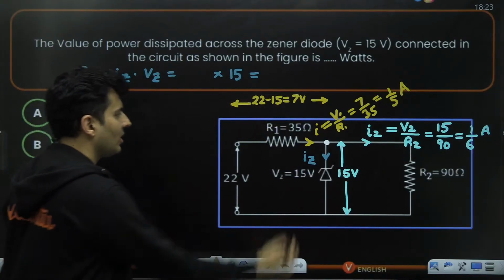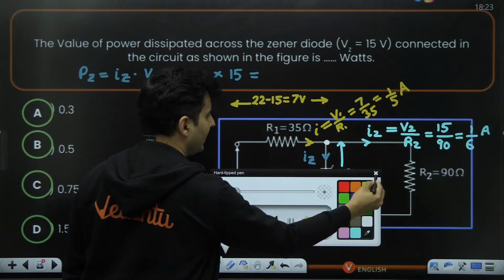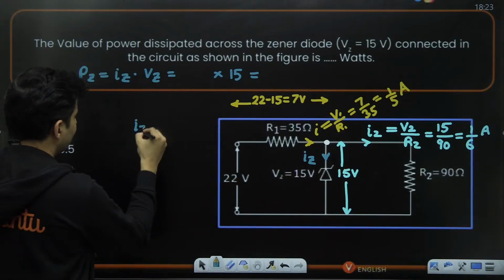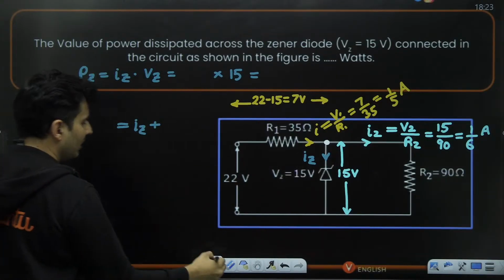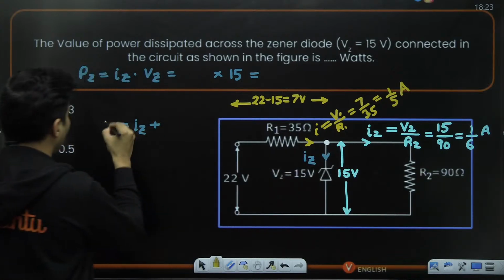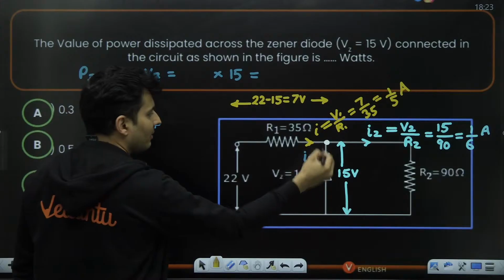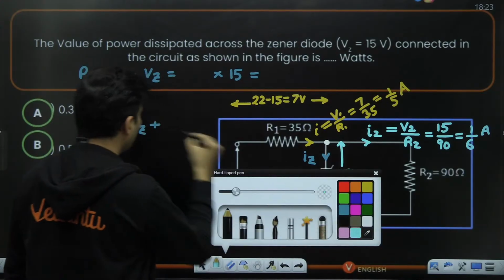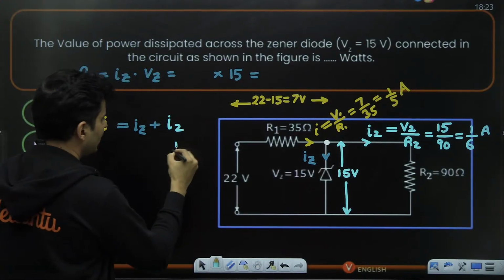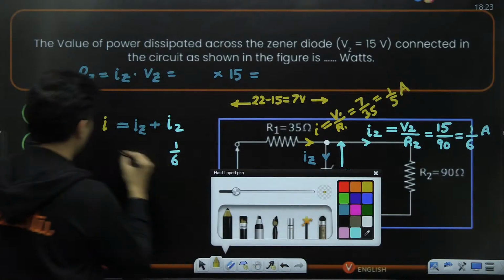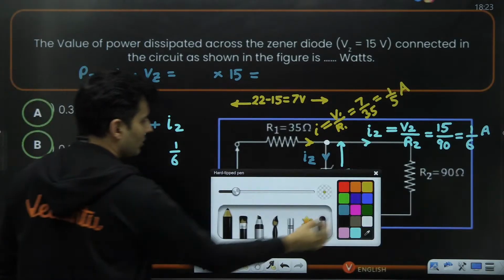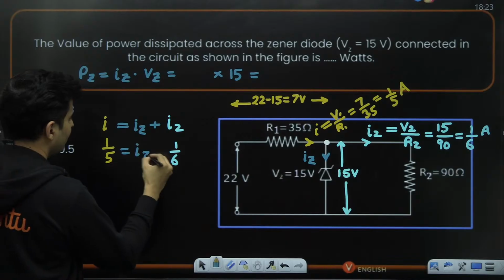Perfect. So I think now is a good time to find Iz, because this I will be Iz plus your I2. And this I2 is nothing but 1 by 6, and this I was nothing but 1 by 5. The only thing left is your Iz value.